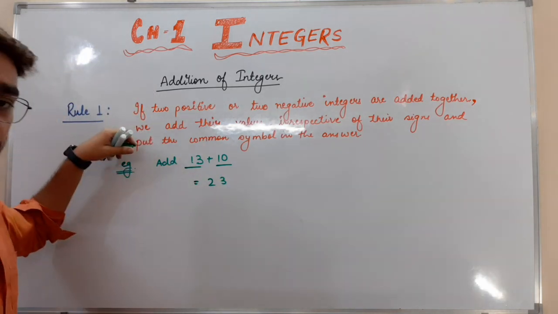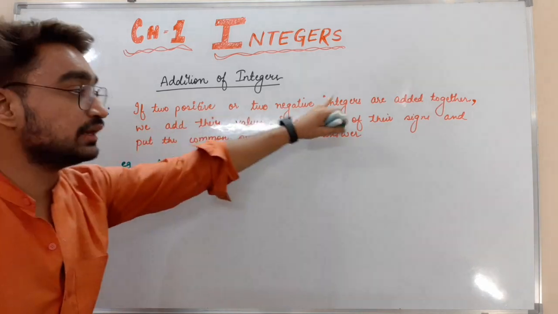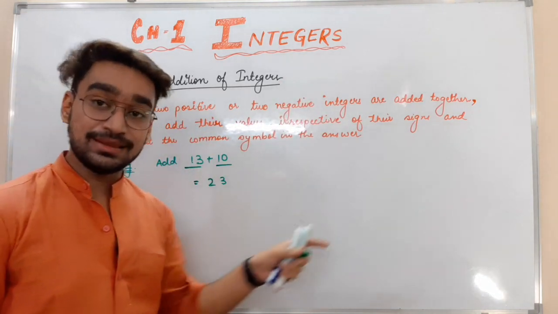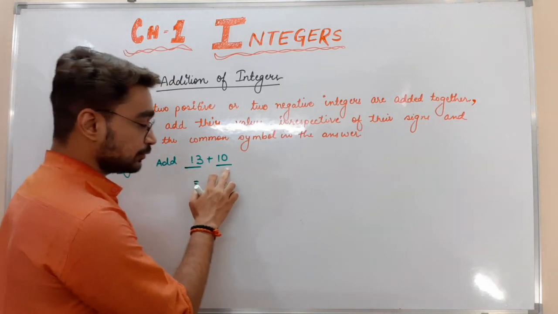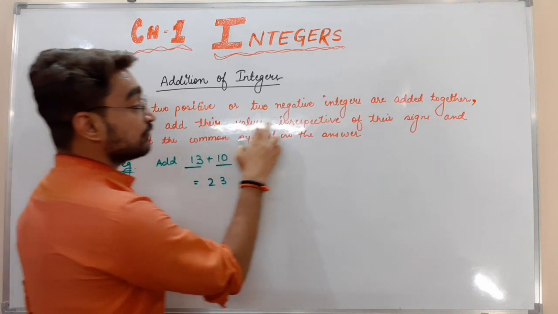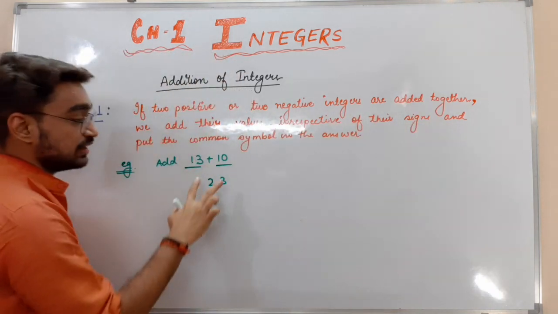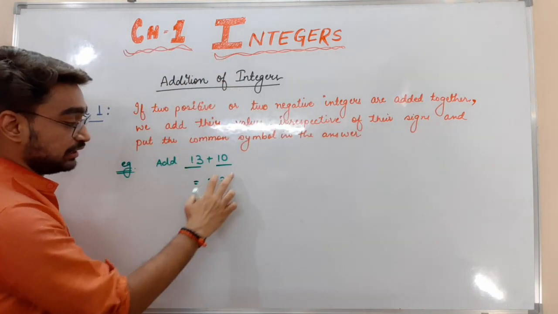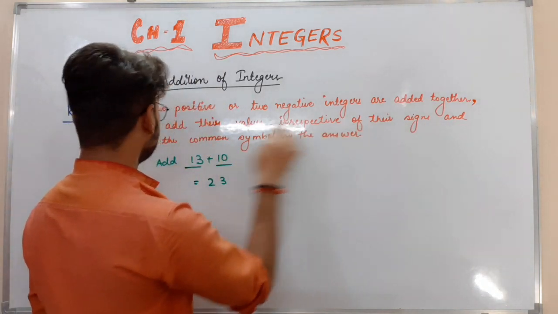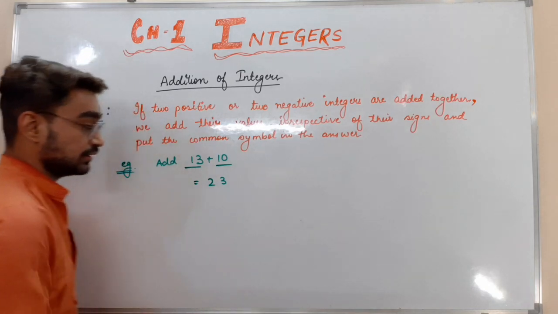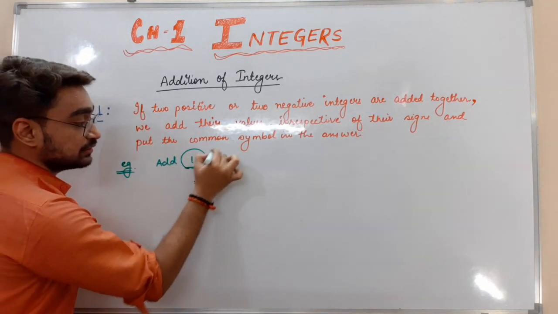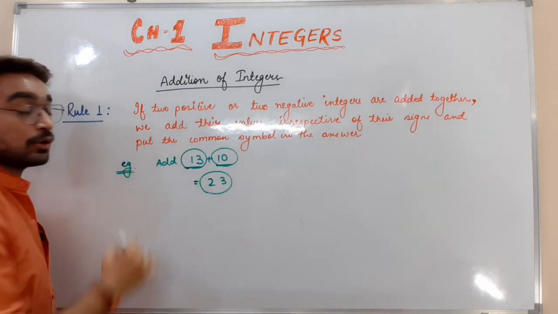According to this rule, if two positive integers are added together, we add their values irrespective of their signs, that is 10 plus 13, 23, and put the common symbol in the answer. This is positive, this is positive, so the answer will also be positive.